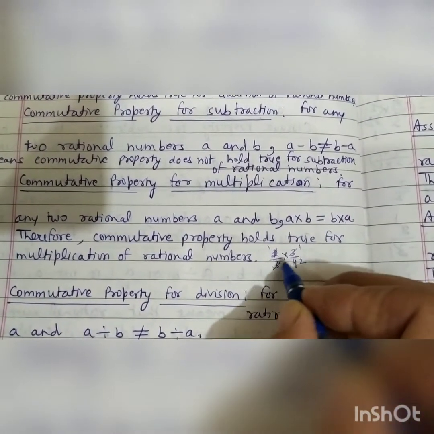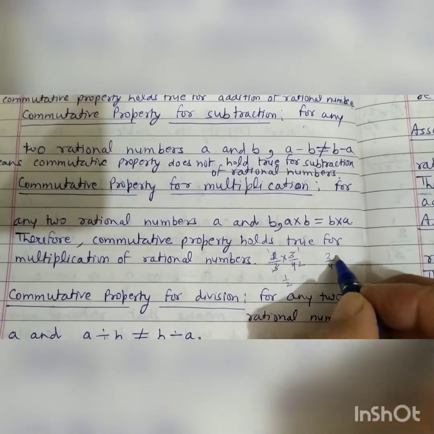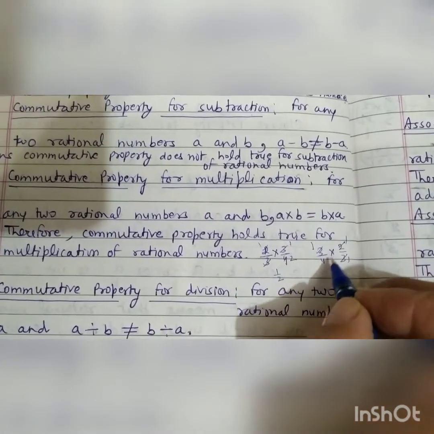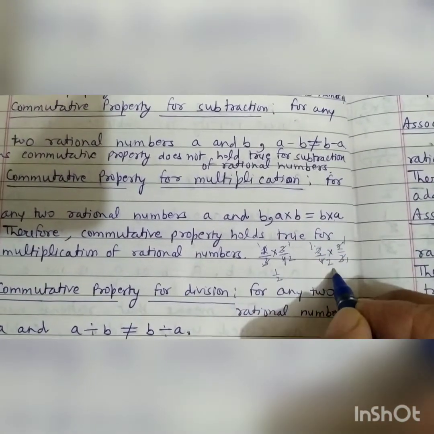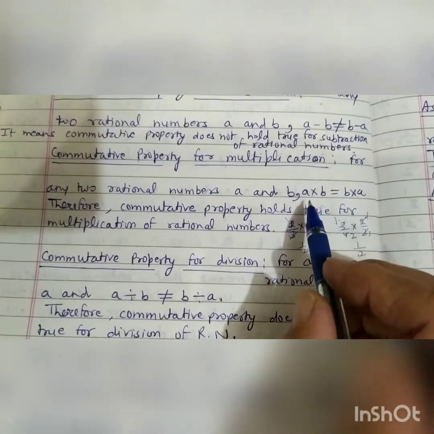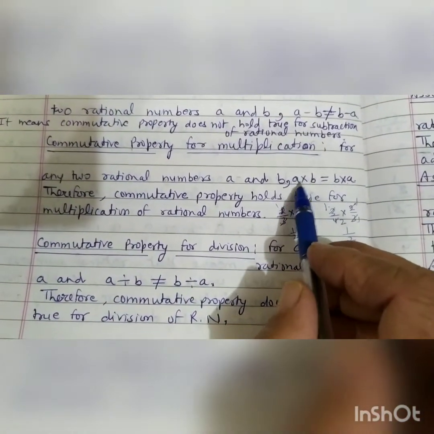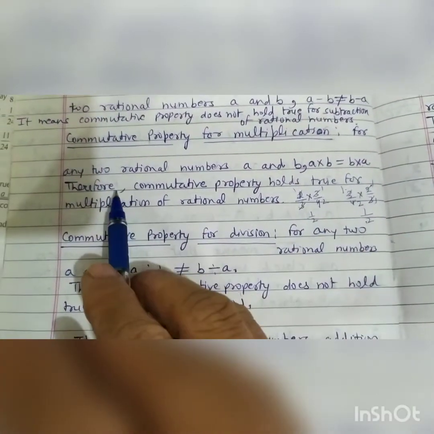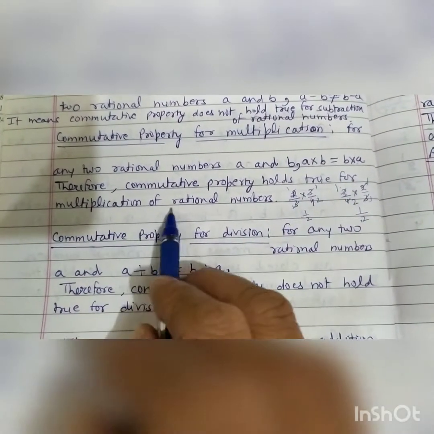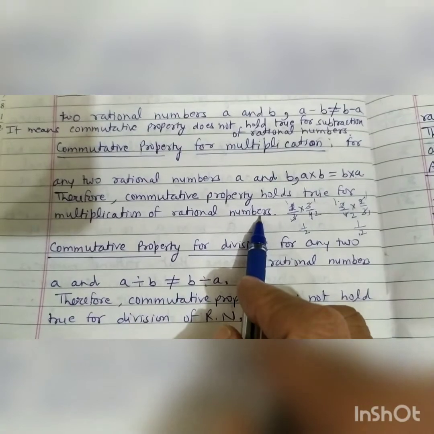And if we change the order, first we write 3 upon 4, then 2 upon 3, same way 3 ones are 3, 3 ones are 3, 2 ones are 2, 2 twos are 4, 1 upon 2. Both the answers are the same. It means in multiplication, we can change the order. Therefore, commutative property holds true for multiplication of rational numbers.